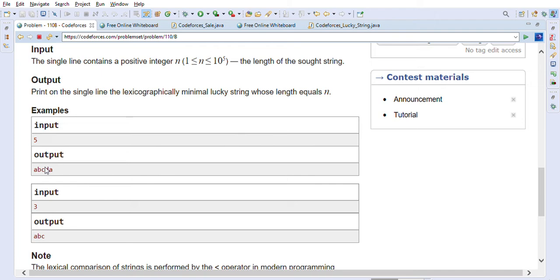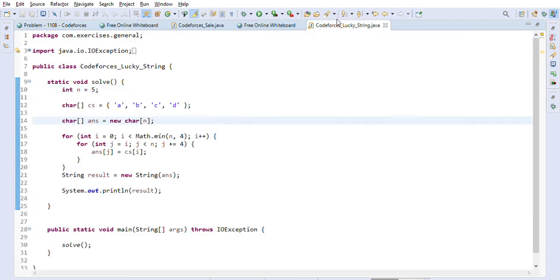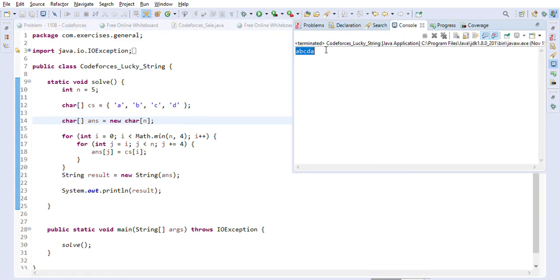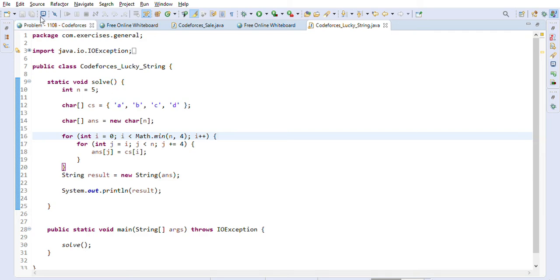So we are getting here A B C D A, and here also we are getting the same string, right, for the length 5, A B C D A. So this solution is working fine.